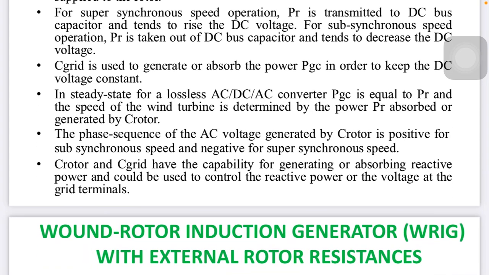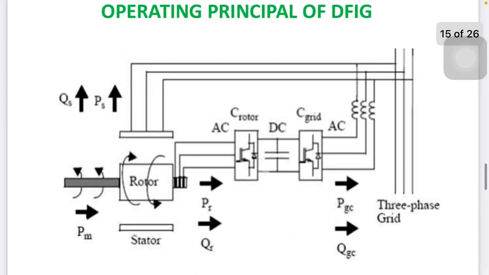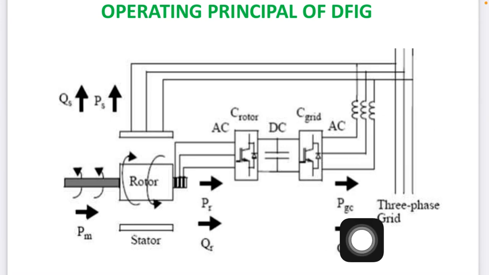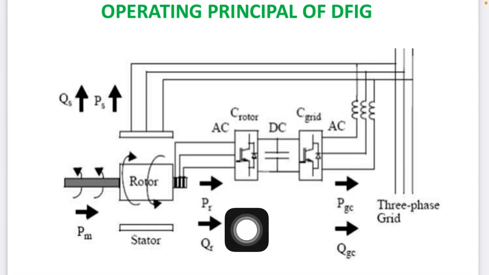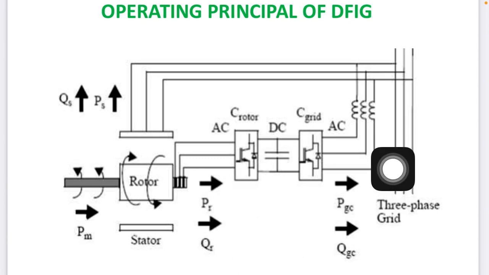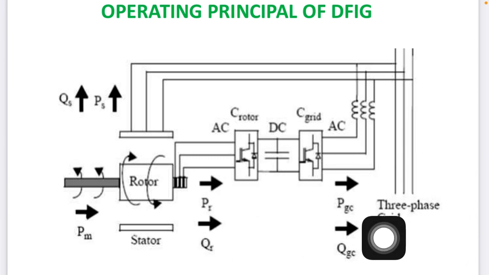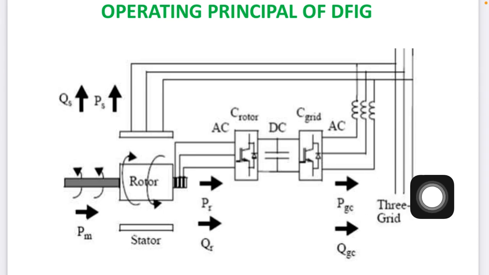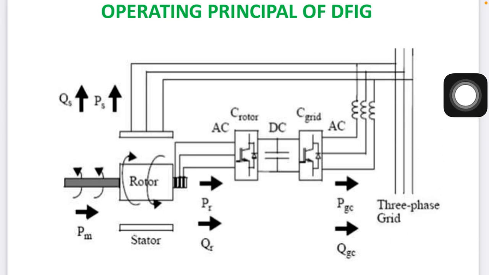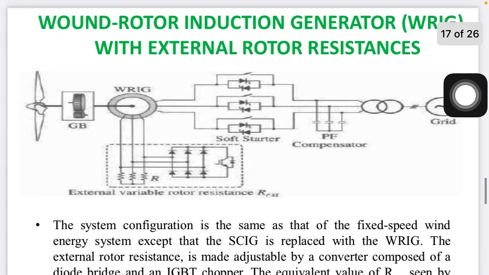Subsynchronous speed means what? Sub and synchronous: speed less than the synchronous speed. So C rotor and C grid have the capability of generating and absorbing reactive power over here, right? This Q and P indicate what? Active and reactive power. This is the rotor active power, rotor reactive power. This is the generating side of the grid-connected generator, active and reactive power. It will be maintained in such a manner.